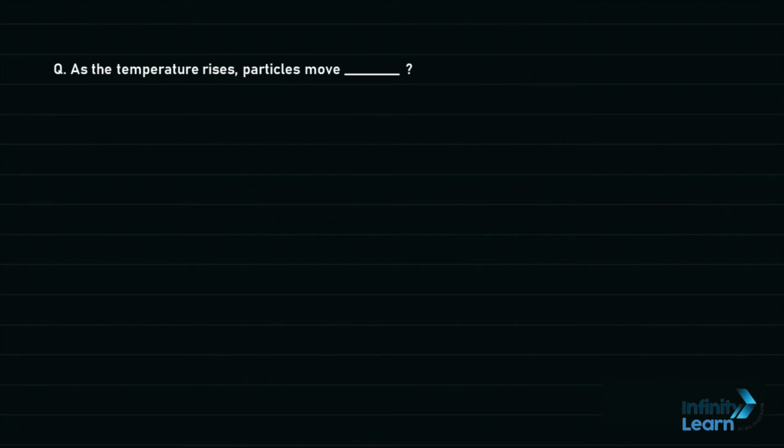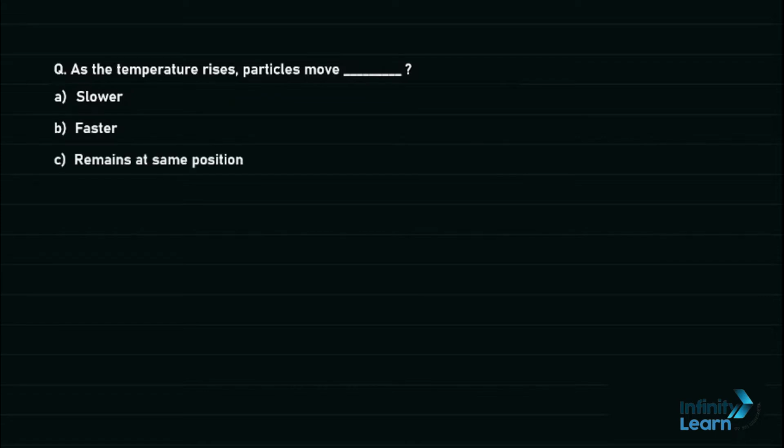Hello students, so this question is taken from chapter Matter in Our Surroundings. So do you know students, as the temperature rises, particles move. First option is slower, second option is faster, third option is remains at same position, and the last option is none of these. So students, let's move ahead to the solution of this question.